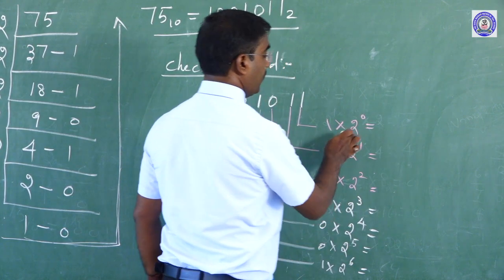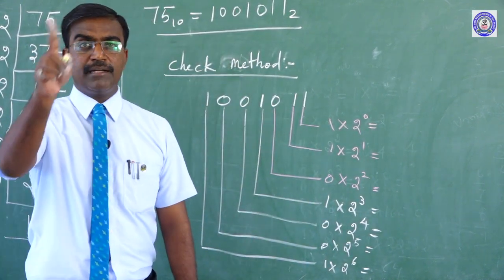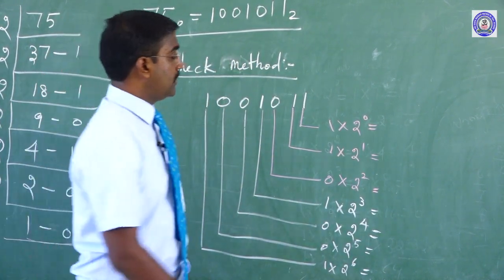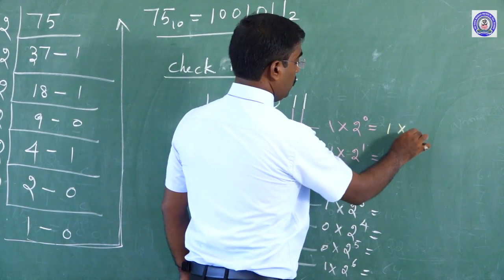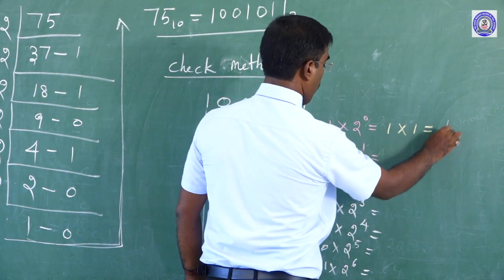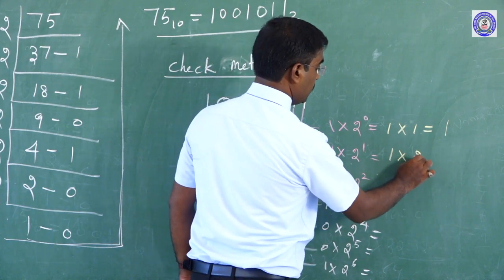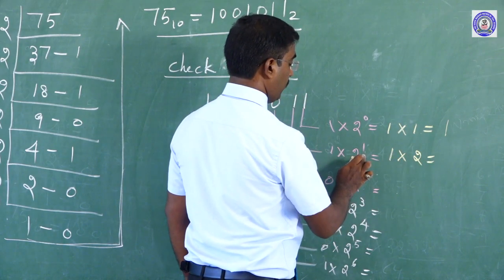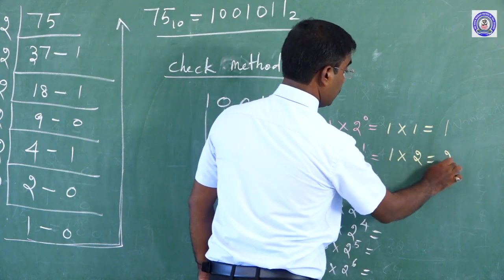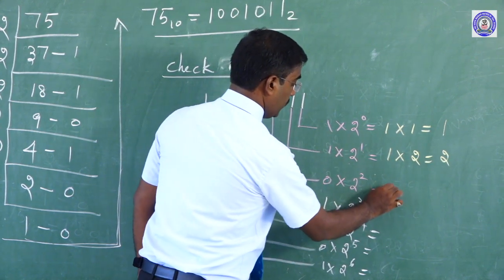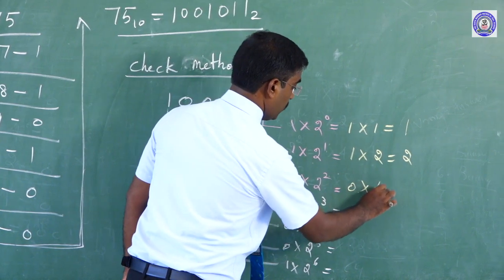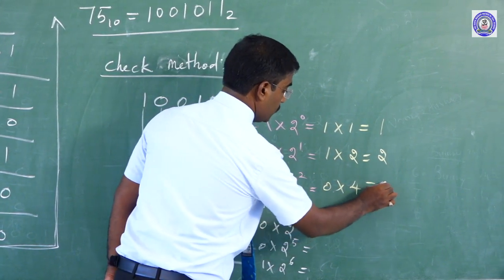Here 1 into 2 to the power of 0. We know mathematically anything to the power 0 is equal to 1. That is why 1 into 1 is equal to 1. Here 1 into 2 to the power of 1 is nothing but 2. So 1 into 2 is 2. Then 0 into 2 to the power of 2 is 4, but 0 into anything we know is 0.